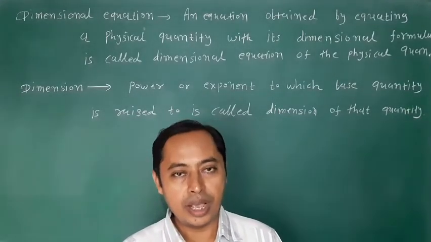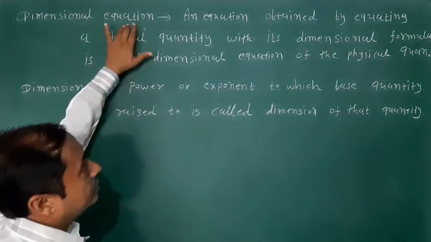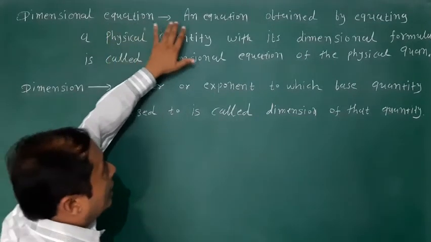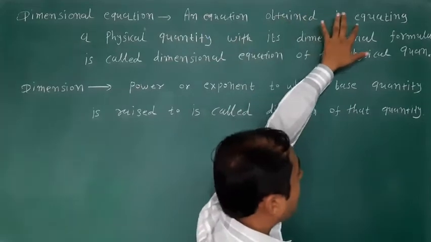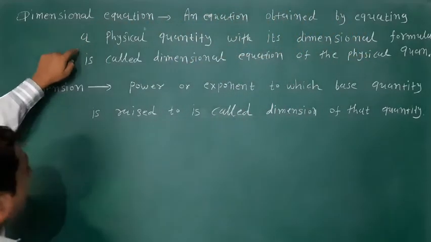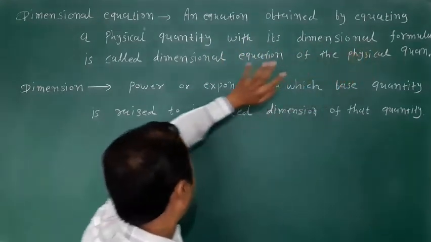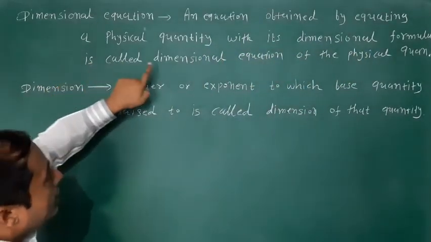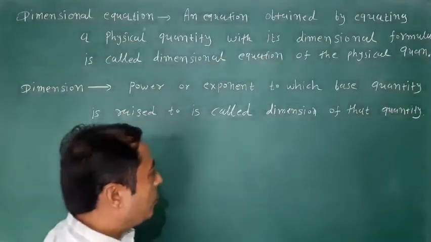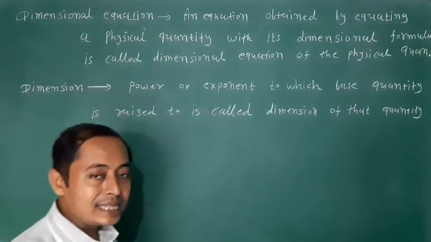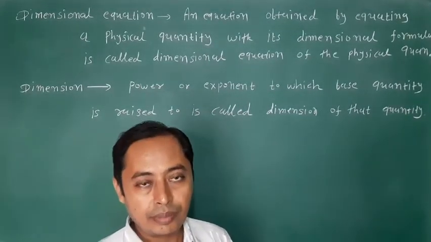Friends, today I teach dimension equation. Its definition is: an equation obtained by equating a physical quantity with its dimensional formula is called the dimension equation of the physical quantity. Friends, in the SI system we have 7 physical quantities.